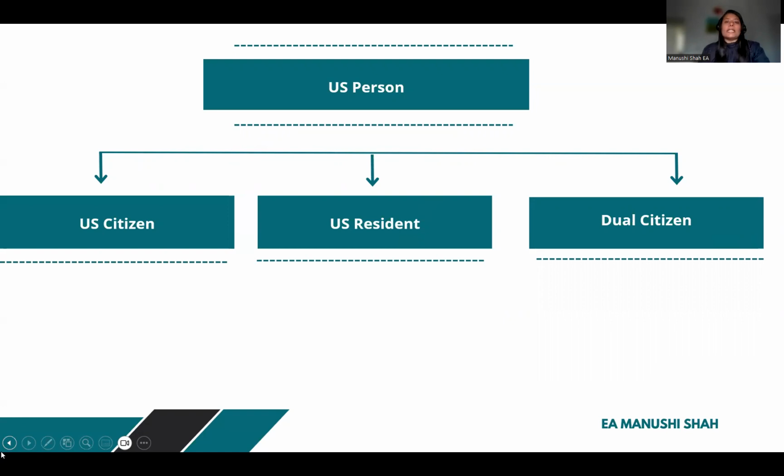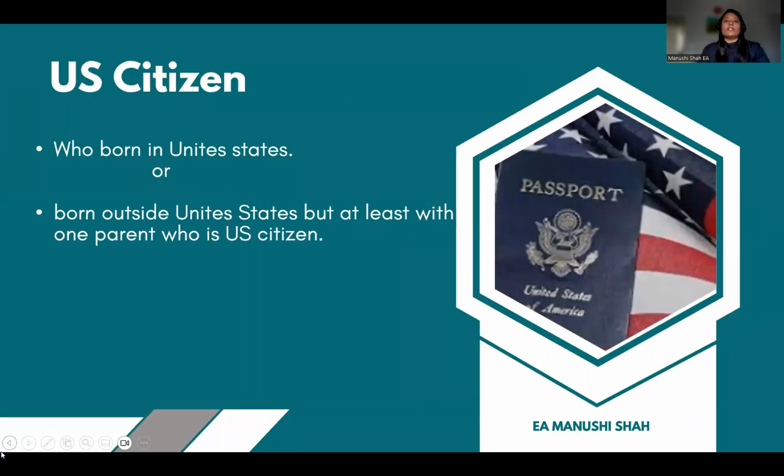Now, who can be considered a US resident, who can be considered a US citizen, and who can be considered to have dual citizenship? First, let's understand the US citizen. Who will get US citizenship? The person who is born in the United States, or the person who is born outside the United States but with at least one parent who already has US citizenship.